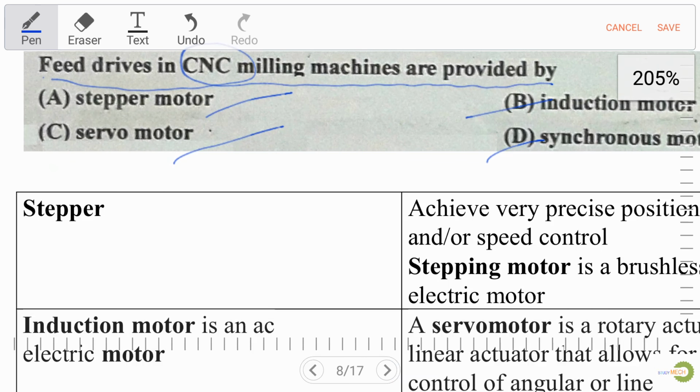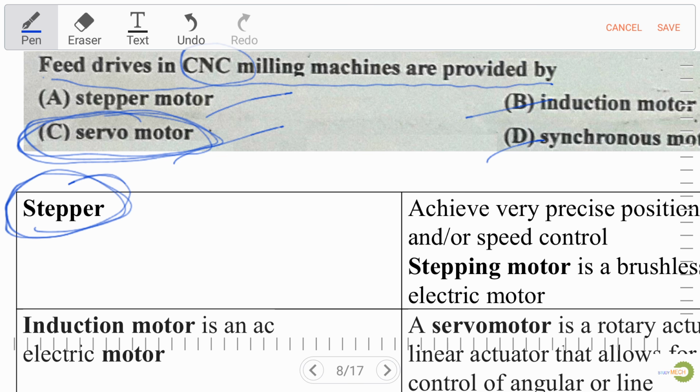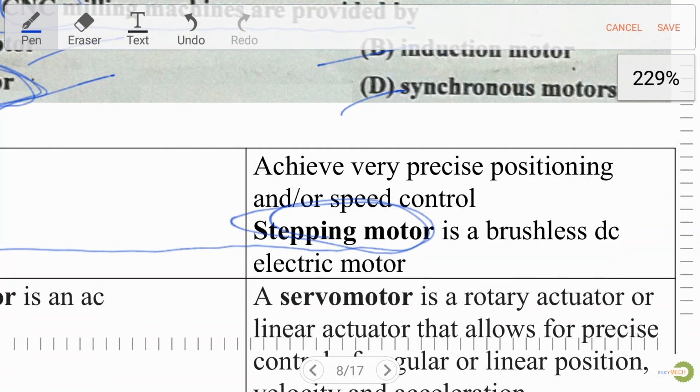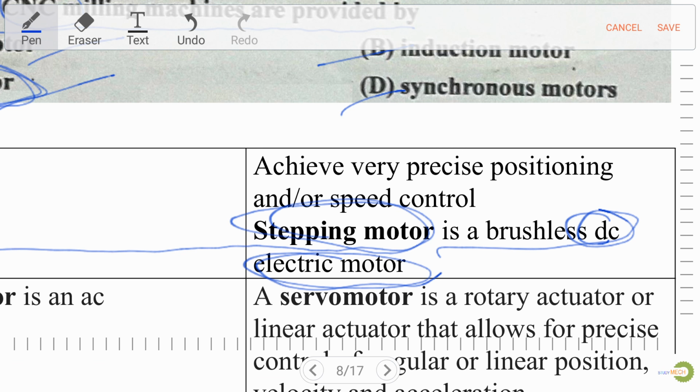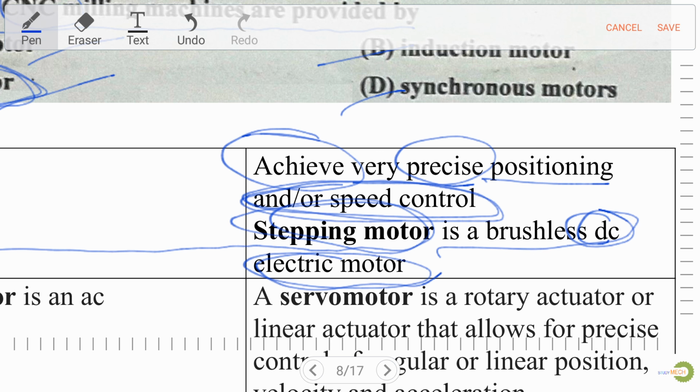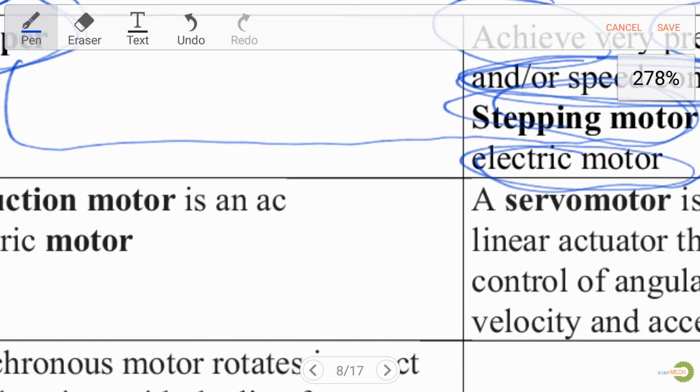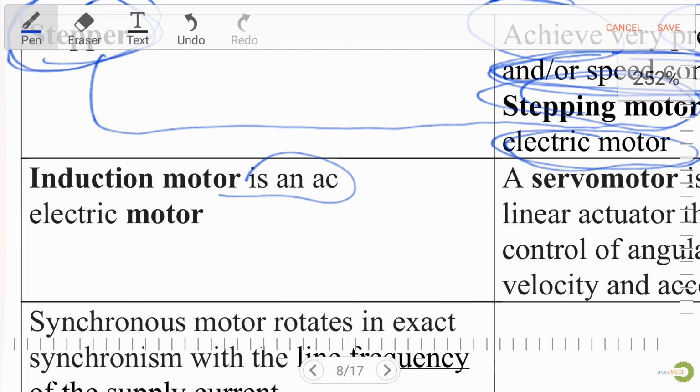Now our right answer over here is servo motor. First of all, let's discuss the importance of each motor. Stepper motor is also known as stepping motor, and stepping motor is a brushless DC motor. Remember this, very important from the exam point of view. Now in stepper motor we can achieve very precise position and speed control. Always remember these details. Now, an induction motor is an AC electric motor.